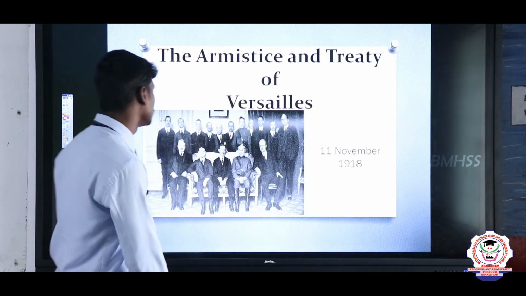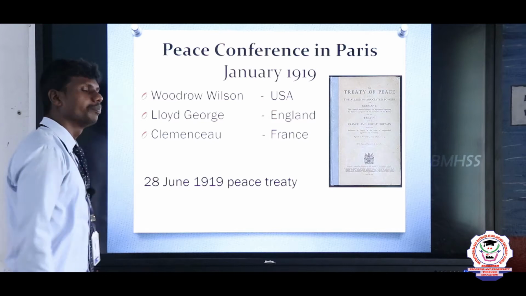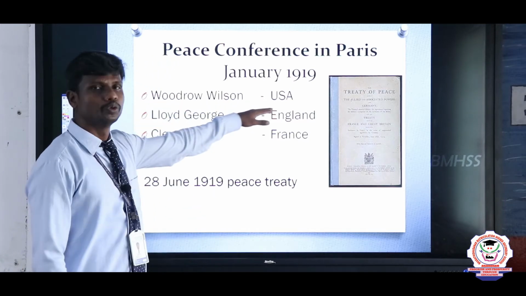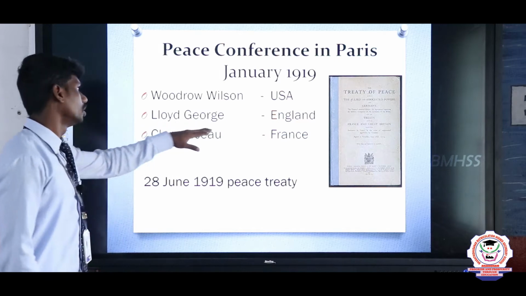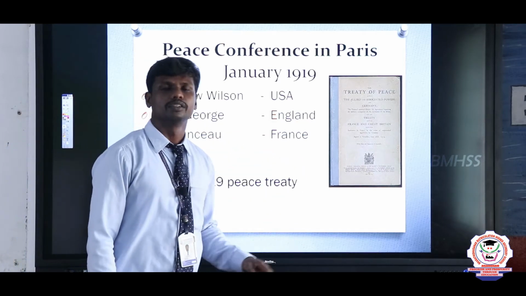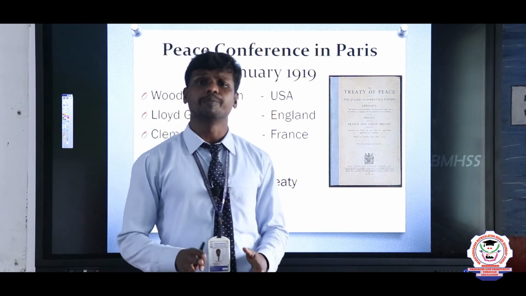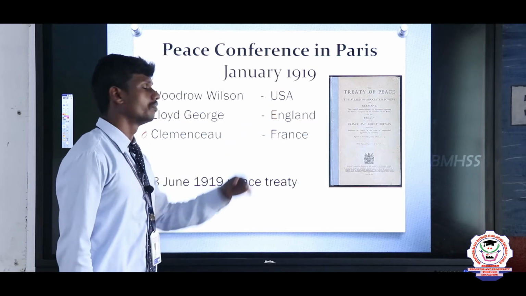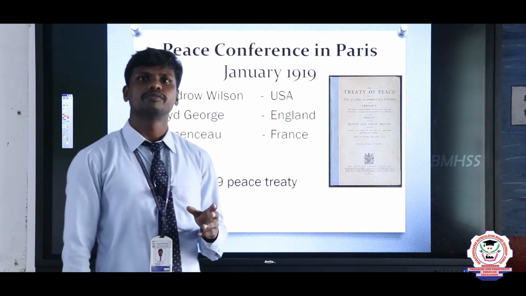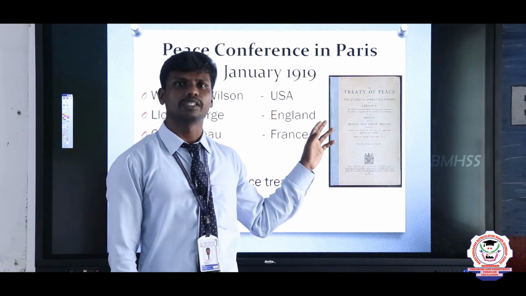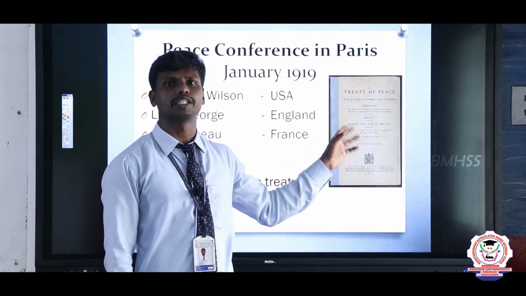In this conference, three persons played a major role. They were Woodrow Wilson from the USA, Lloyd George from England, and Clemenceau from France. These are the persons who played a very important role in the Paris Peace Conference. Paris, we know, is the capital of France. It was signed in that place, so it is called the Paris Peace Conference.